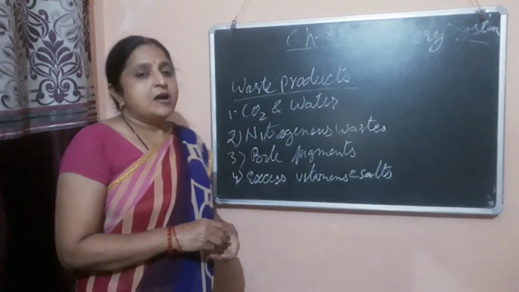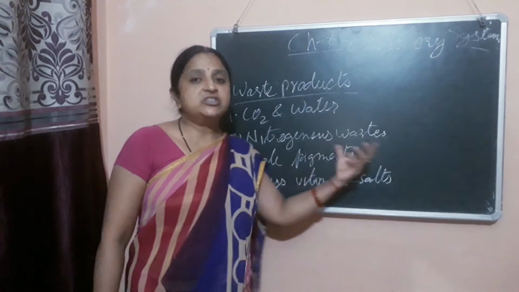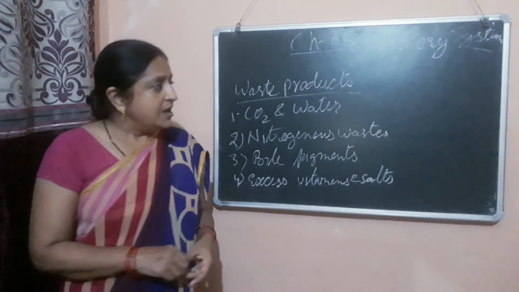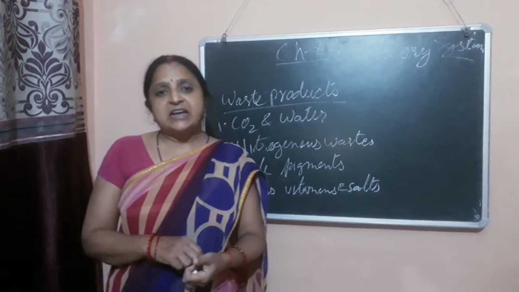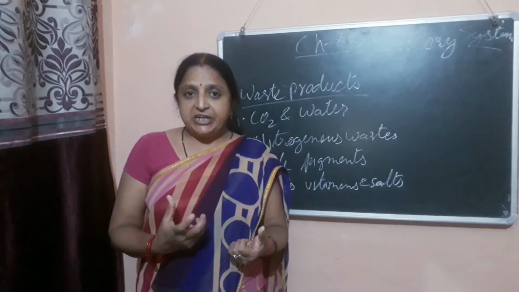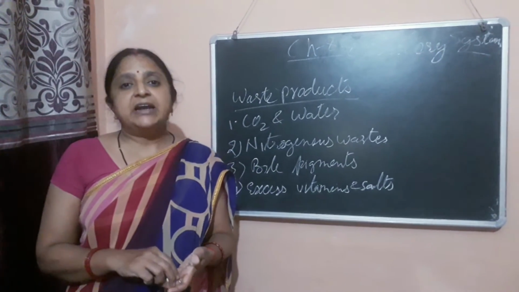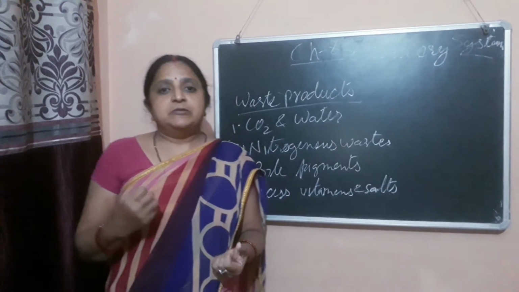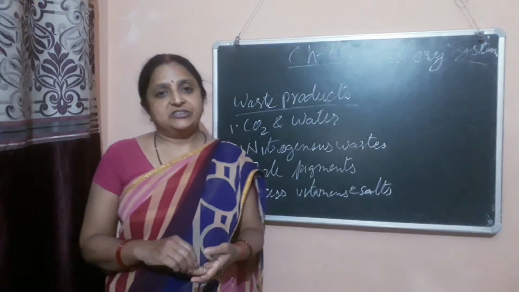Now let's study the excretory system which removes nitrogenous waste from our body, and it is a pair of kidneys. The organs involved in this system are the pair of kidneys, pair of ureters, urinary bladder, and urethra. These are the four organs combinedly involved in this system, and they perform excretion.